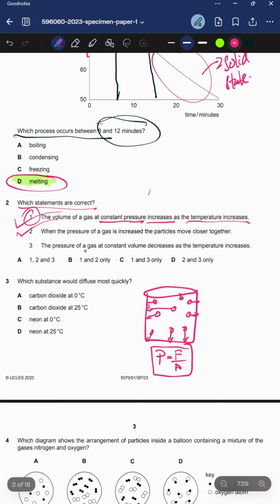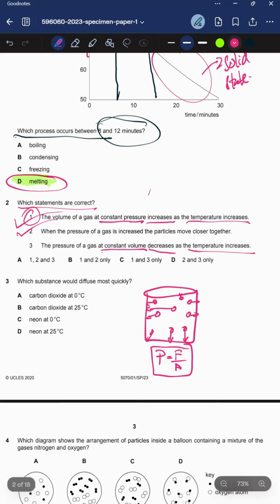Third is the pressure of a gas at constant volume decreases as the temperature increases, right? So we are keeping the volume constant, and we're increasing the temperature. So if you have a closed chamber and you're increasing the temperature, the pressure should actually go up, right? Why? Because you are increasing their average kinetic energy, and you're not giving them room to adjust themselves to keep the pressure constant, because you are not changing the volume of the container. That is fixed, right? Because we have constant volume right here.